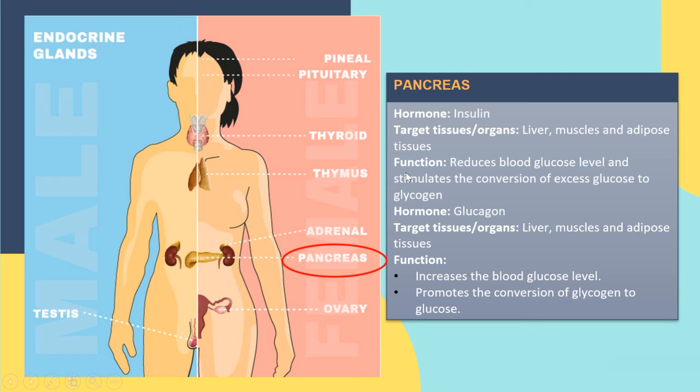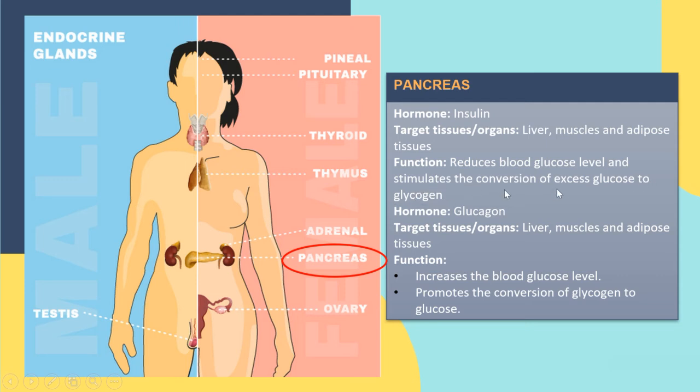So what is the function of the insulin? The function of the insulin is to stimulate the conversion of excess glucose to glycogen.